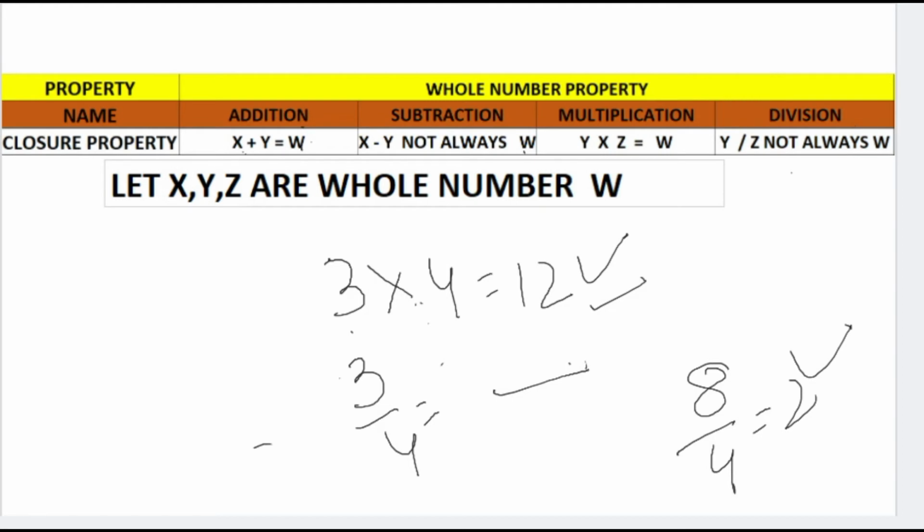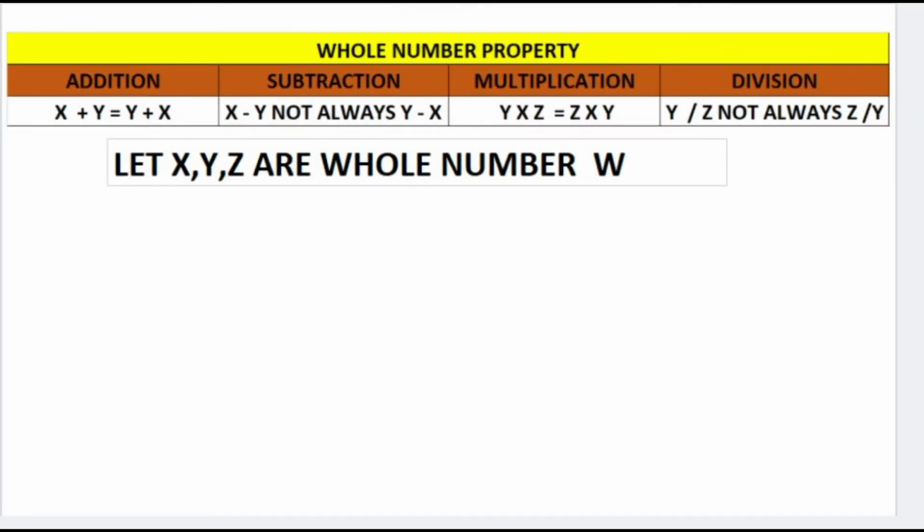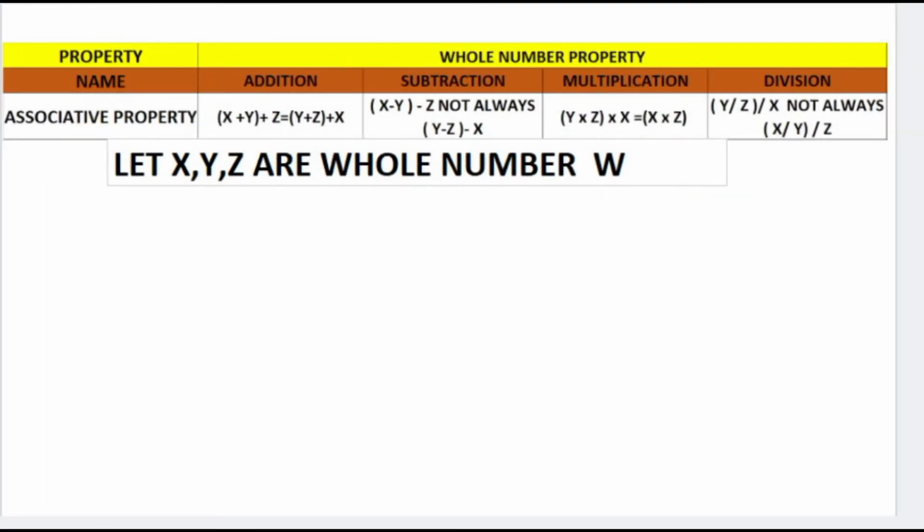Let's move to another property. This is the associative property. What is the associative property? The associative property says if we add three whole numbers, whatever their sequence is, the answer will be the same. Let us check it out.